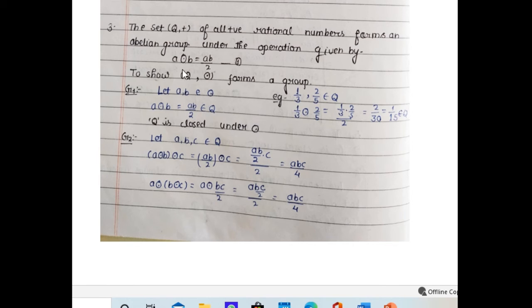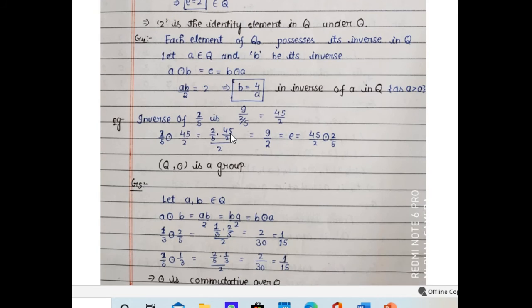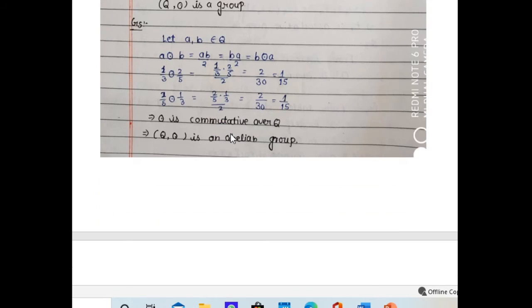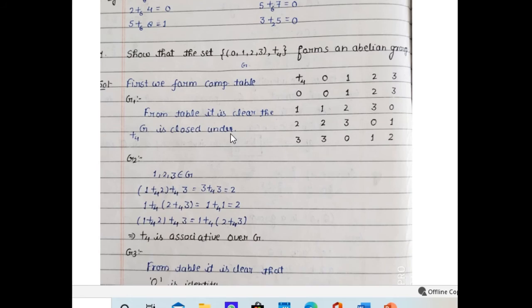Now one more example where the operation is A operation B is equal to AB by 2. Similarly, as with AB by 3, we can see it. Here is the solution of that. You can easily check it yourself. This operation forms an abelian group.